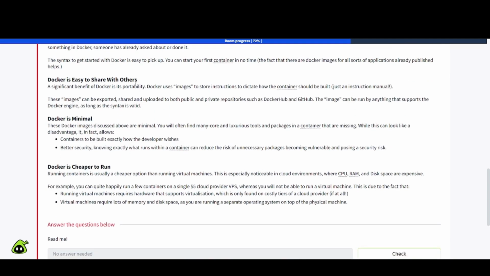Docker is easy to share with others. A significant benefit of Docker is its portability. Docker uses images to store instructions to dictate how the container should be built, just like an instruction manual. These images can be exported, shared, and uploaded to both public and private repositories such as Docker Hub and GitHub. The image can be run by anything that supports the Docker image or engine as long as the syntax is valid.